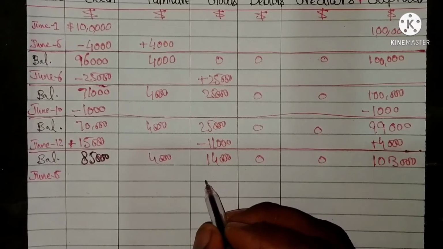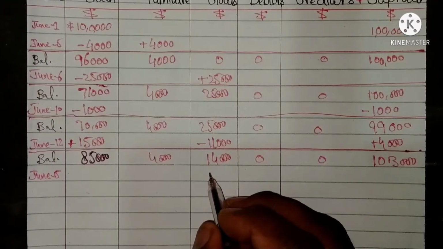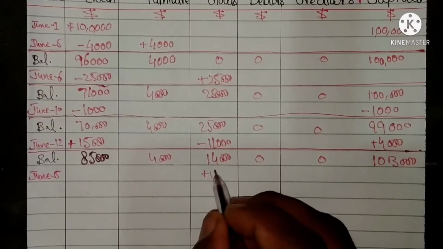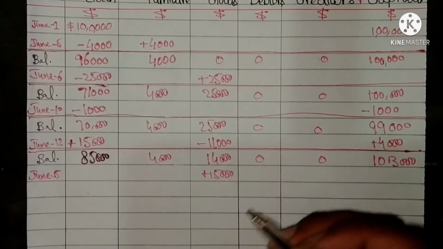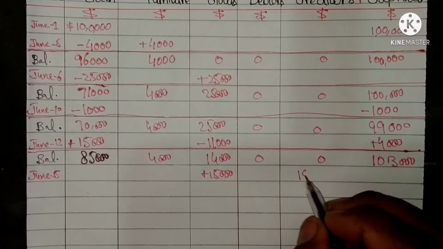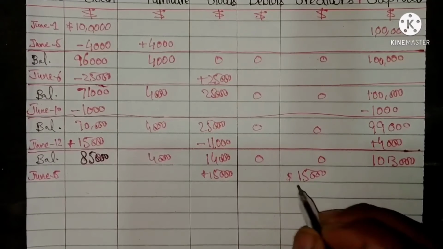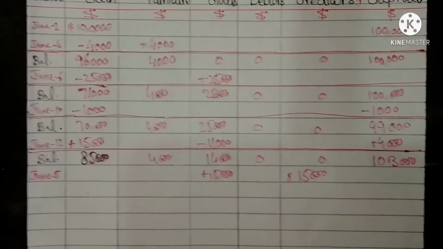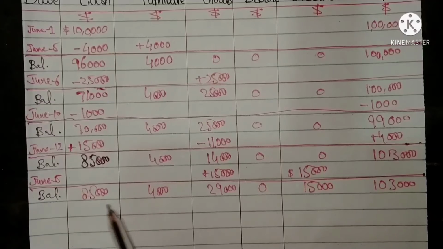This transaction has two effects. First, increase the goods by $15,000. Another effect is creditors amounting to $15,000, which are our payables. The balances of both sides are equal.